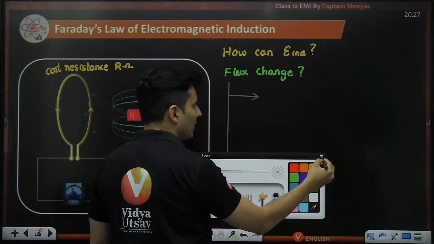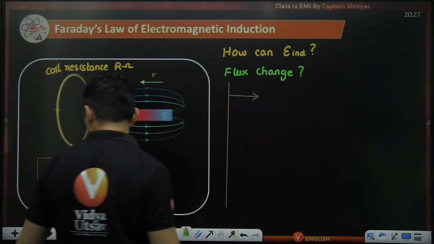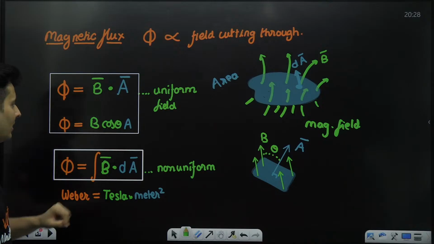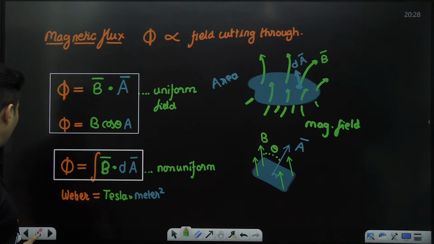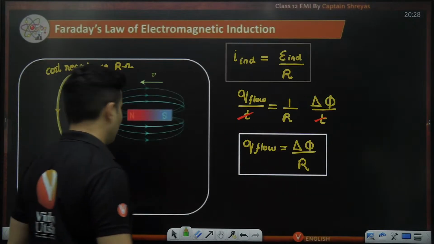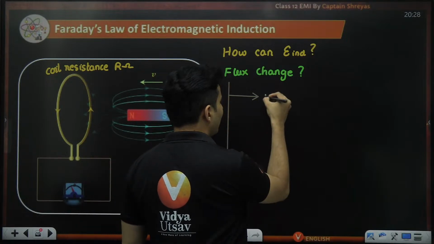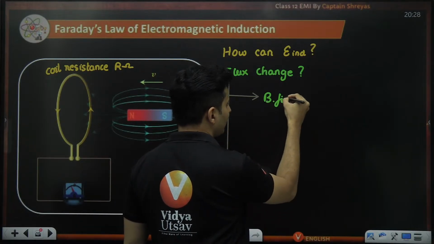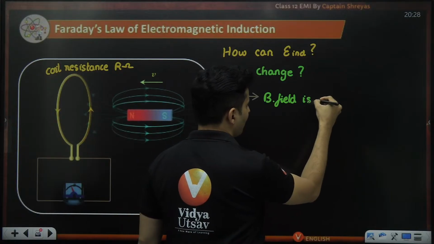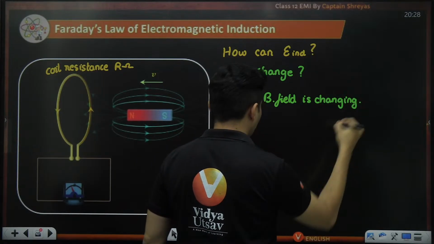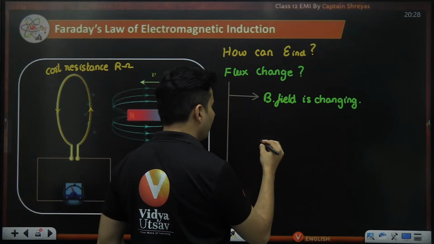One option is, what was the formula for flux? Like I've given over here, B A cos theta. Let's say the magnetic field only is changing. So first variation is, let's say the magnetic field is going to change. Then what happens? Think carefully.